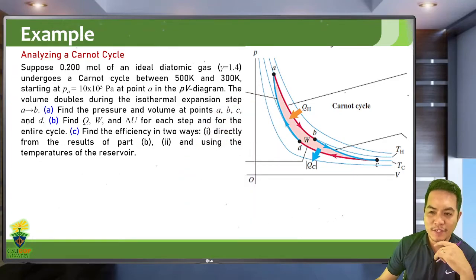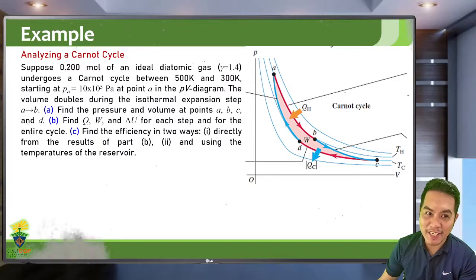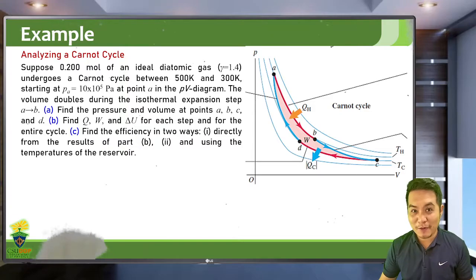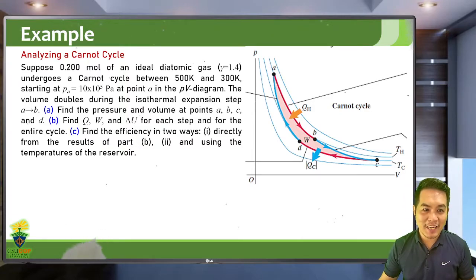So let's first try solving for letter A, the pressure and volume at points A, B, C, and D. For this problem, we will use the concepts of the ideal gas, which we discussed in Unit 2. I will also need the concepts of the first law of thermodynamics and the different kinds of thermodynamic processes found in Unit 3. So basically, you can treat this problem as a comprehensive problem, a problem that is expected for the finale of this course.